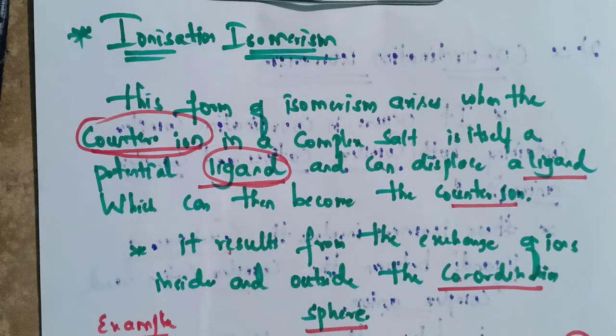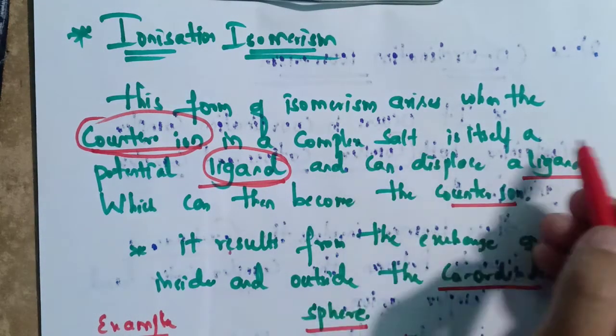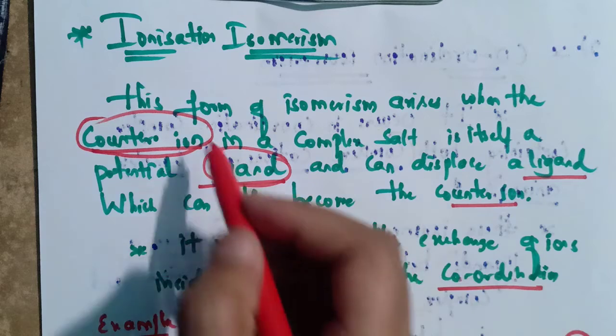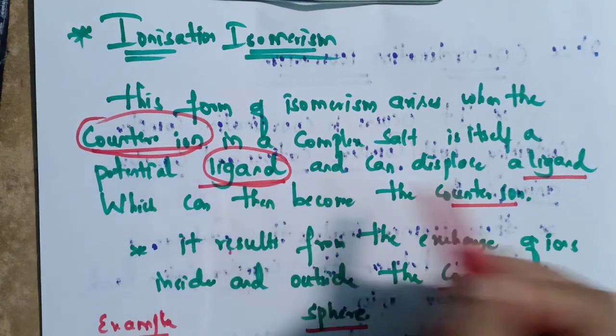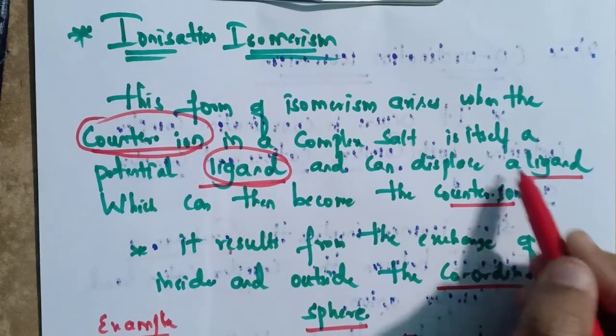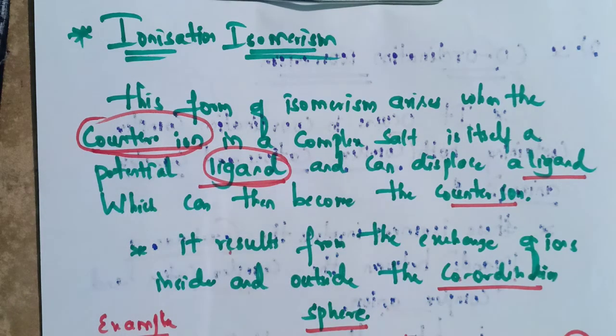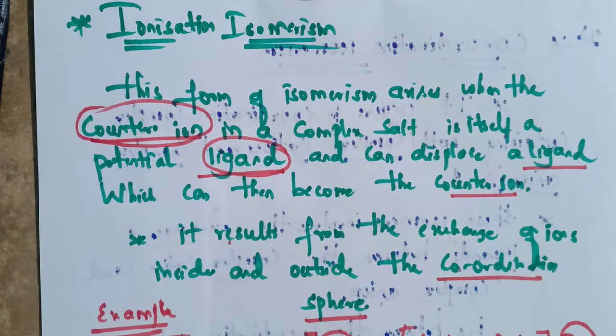And the third type of structural isomerism is ionization isomerism. This form of isomerism arises when the counter ion in a complex salt is itself a potential ligand and can displace a ligand, which then becomes the counter ion. Here the counter ion becomes a ligand and the ligand becomes the counter ion. Counter ions are the species that are present outside the bracket. This results from the exchange of ions inside and outside the coordination sphere.